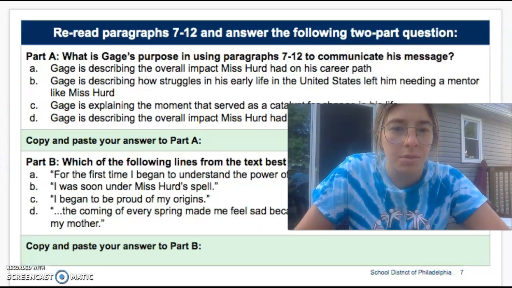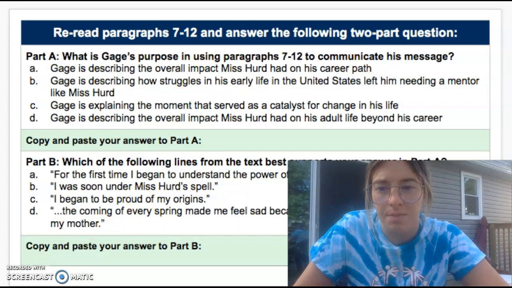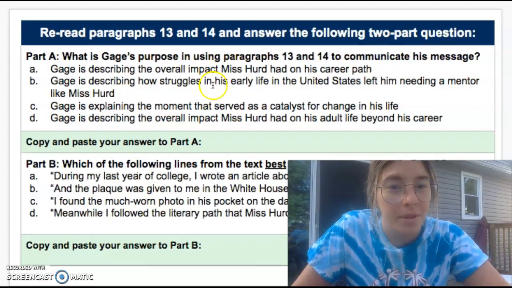All right, so the next one, it's going to be the same thing. Copy and paste, copy and paste. Next one, same thing, copy and paste.